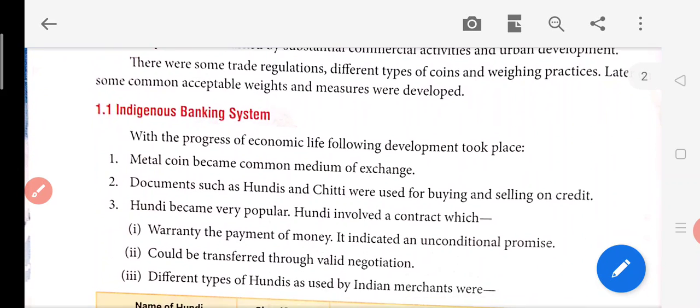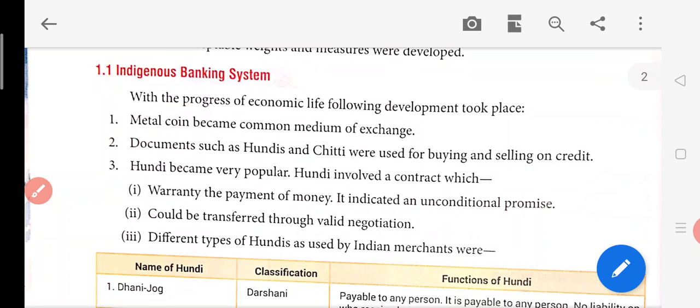Now let us discuss the indigenous banking system. What is the indigenous banking system? India's banking system was a kind of system which supported the business at that point of time. Now this system was just not like today's banking system. Like today, the banks are being given the license to do the business, but at that time there were no